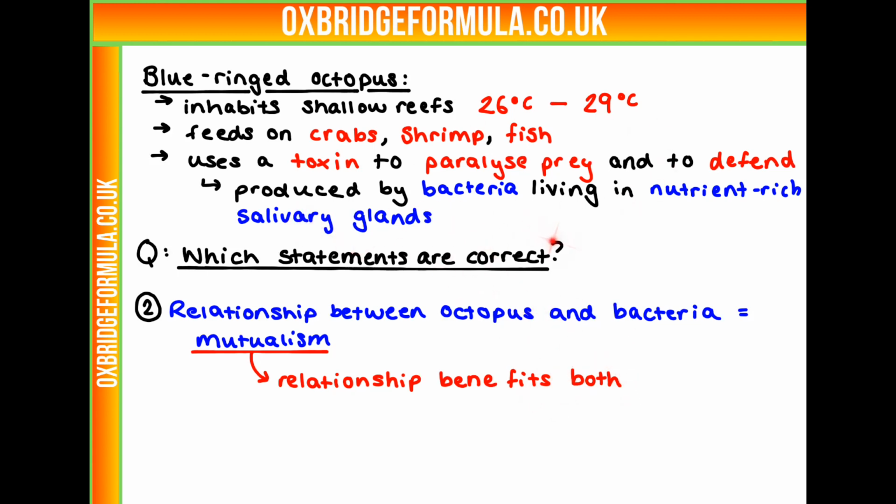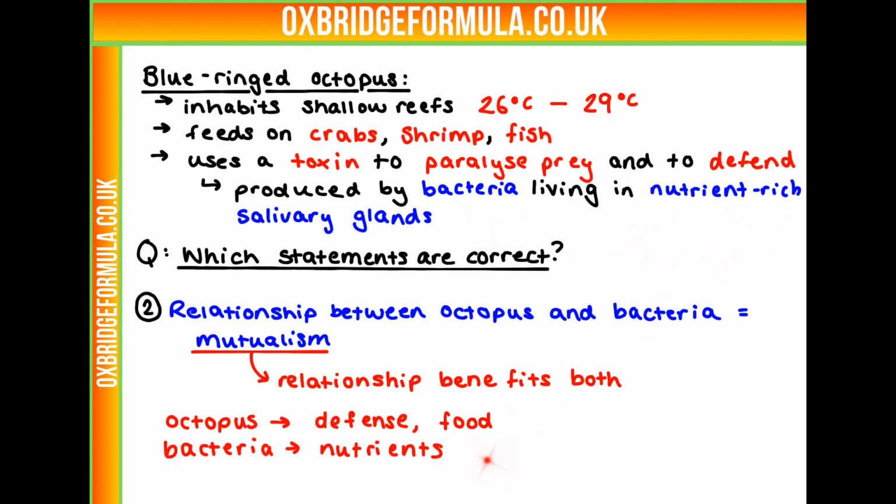We know that the bacteria produces a toxin to help paralyze the octopus's prey. So the octopus is using this for defense and food. So that is going to benefit it. And what does the bacteria get by living in the octopus? Well, we know it's living in a nutrient-rich environment. So the bacteria is gaining nutrients from the octopus. So there's benefits to both organisms. So this is an example of mutualism, and we can give this one a big tick.